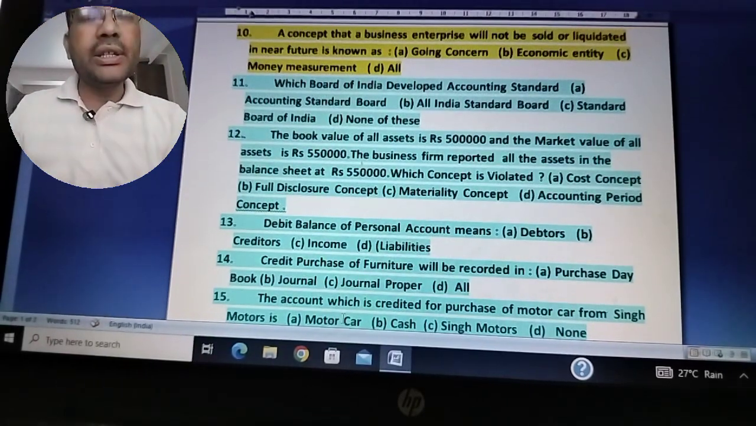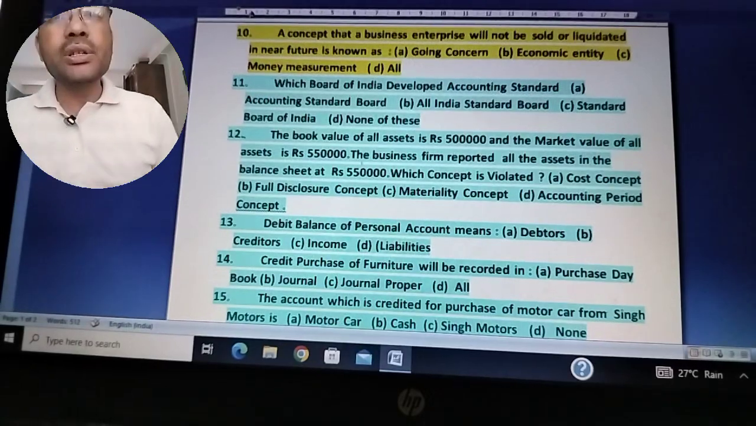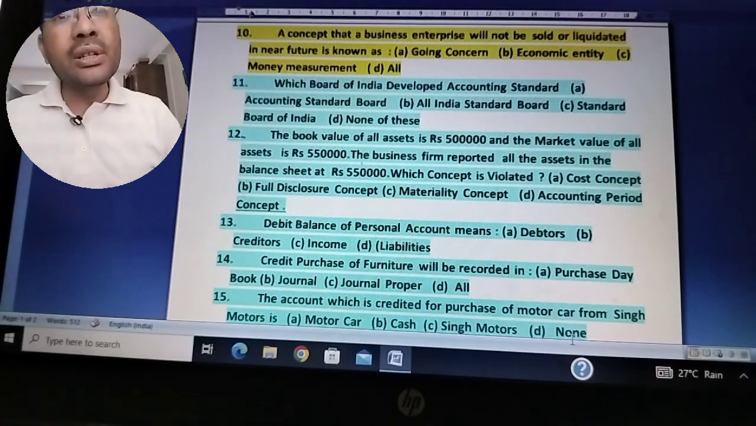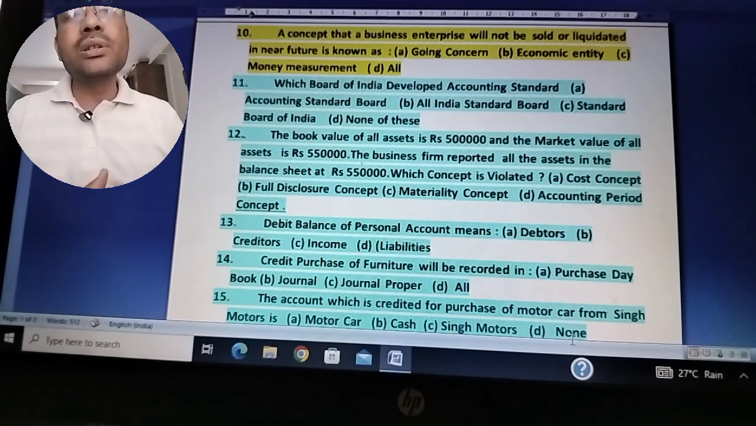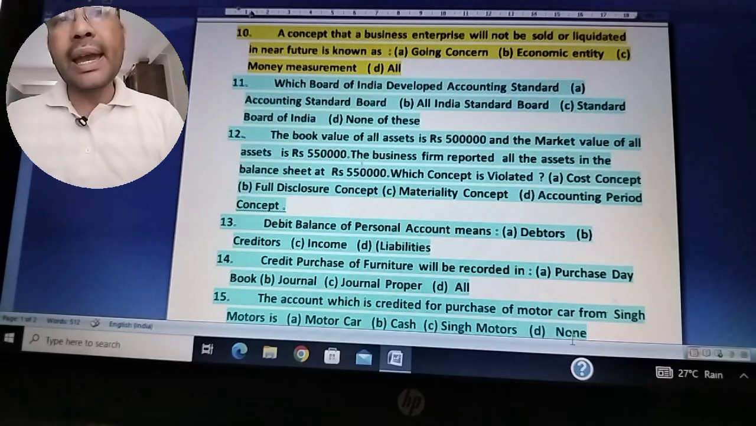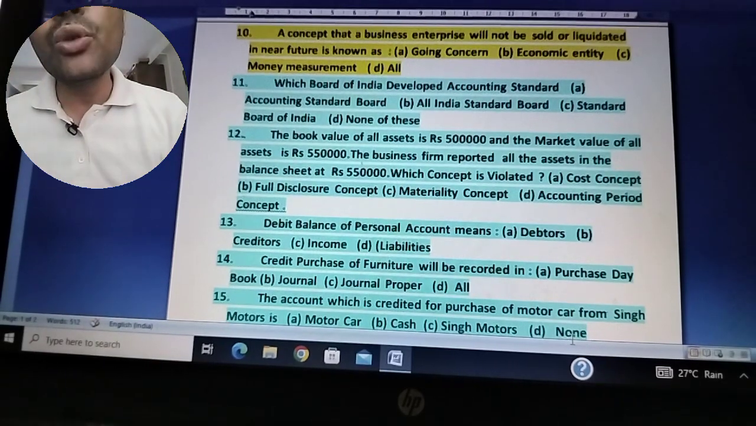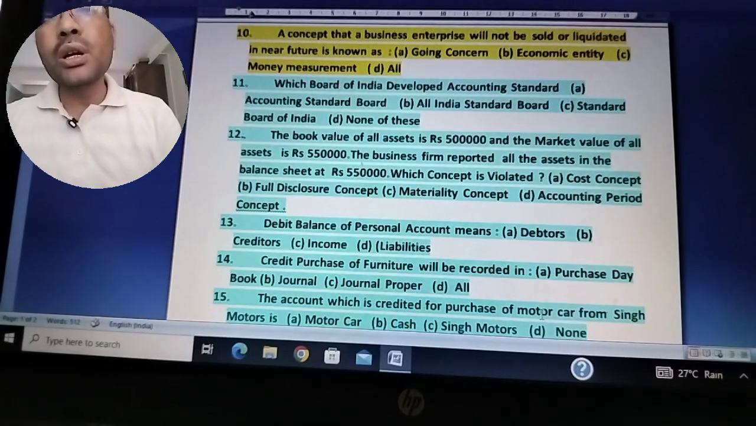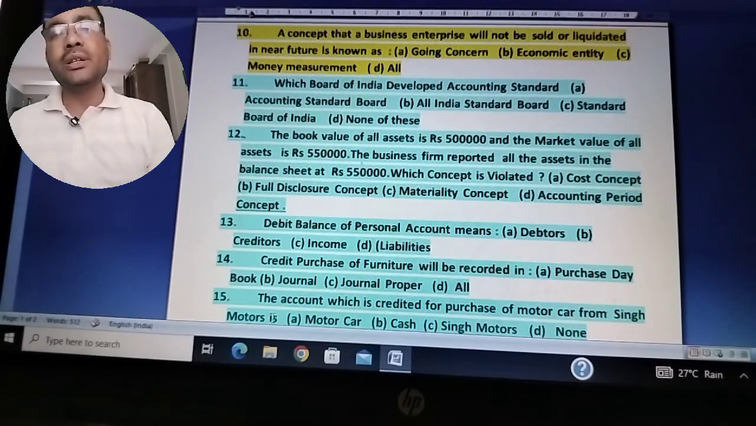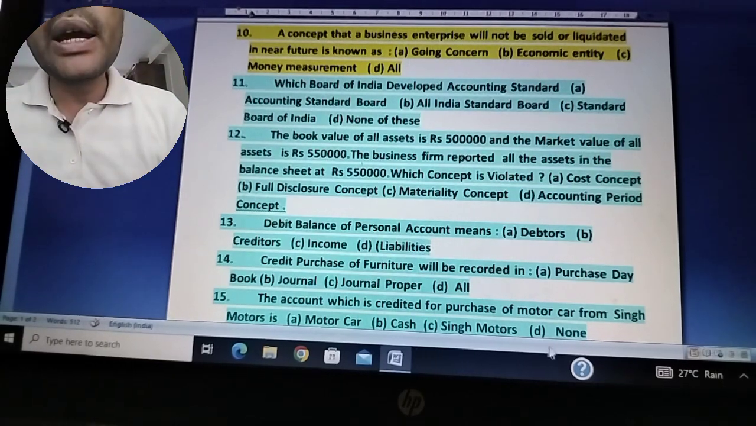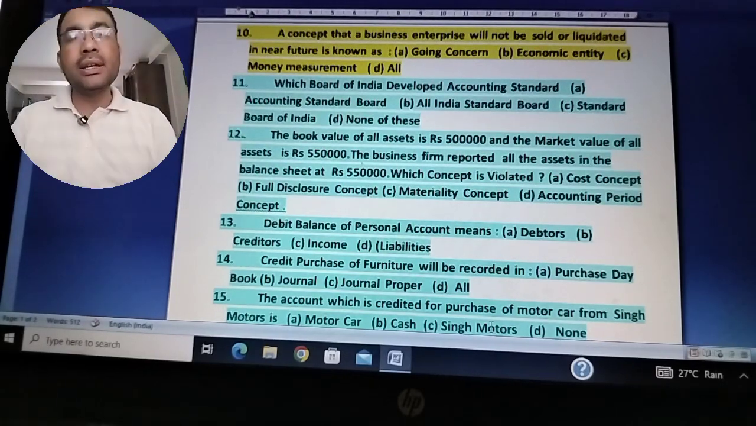The account which is credited for the purchase of a motor car from Sing Motors is: motor car, cash, Sing Motors, loan. The account which is debited, not debited, it is credited. So just try to pass the entry whenever you purchase an asset on credit. The entry will be asset account debit to creditor. The name of the asset is motor car and the name of the creditor is Sing Motors. So the right entry for purchase of a motor car from Sing Motors will be motor car account debit to Sing Motors Limited. So the account to be credited is Sing Motors. So the right answer is C, that is Sing Motors.